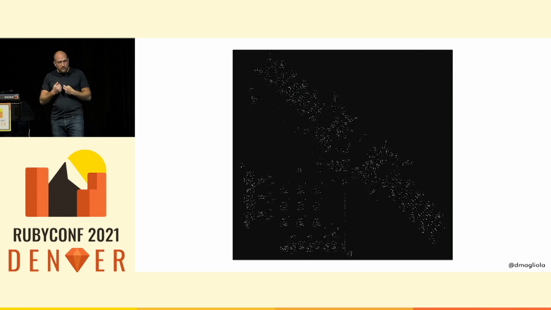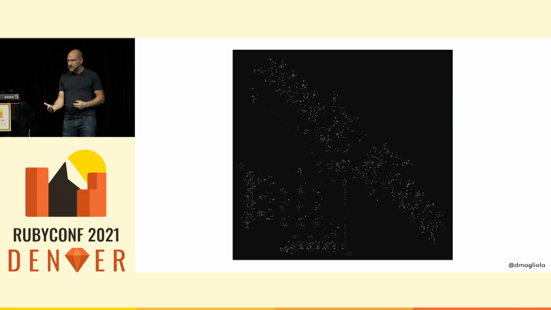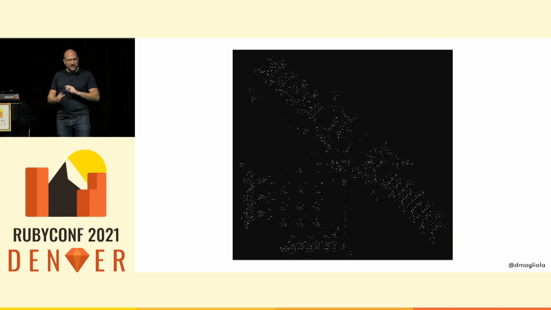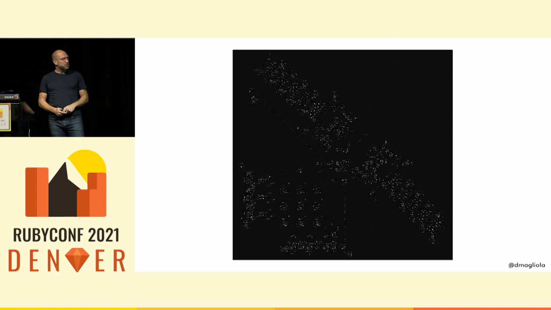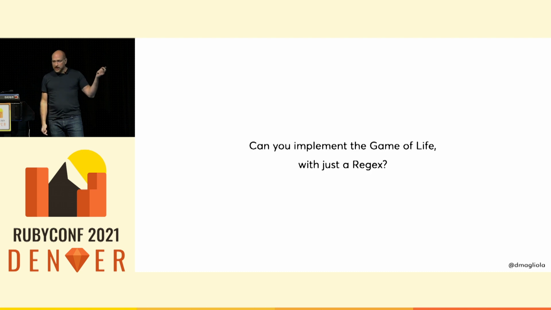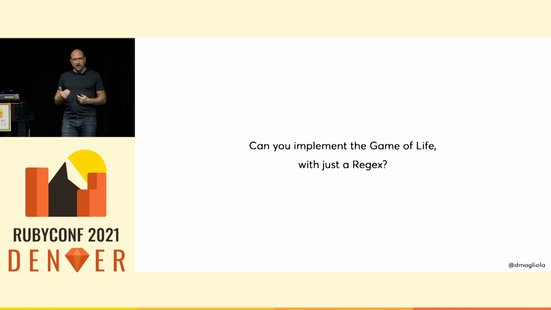And this is something I love. I love finding things that you wouldn't expect would be Turing complete. Turns out that they are. I could have an entire talk on just that. It's one of my favorite topics. So when I was thinking whether you can run the game of life with a regex, I was thinking of that. Because if the game of life is Turing complete, and I can run it with a regex, does that mean regular expressions are Turing complete? Because that would be pretty nuts.